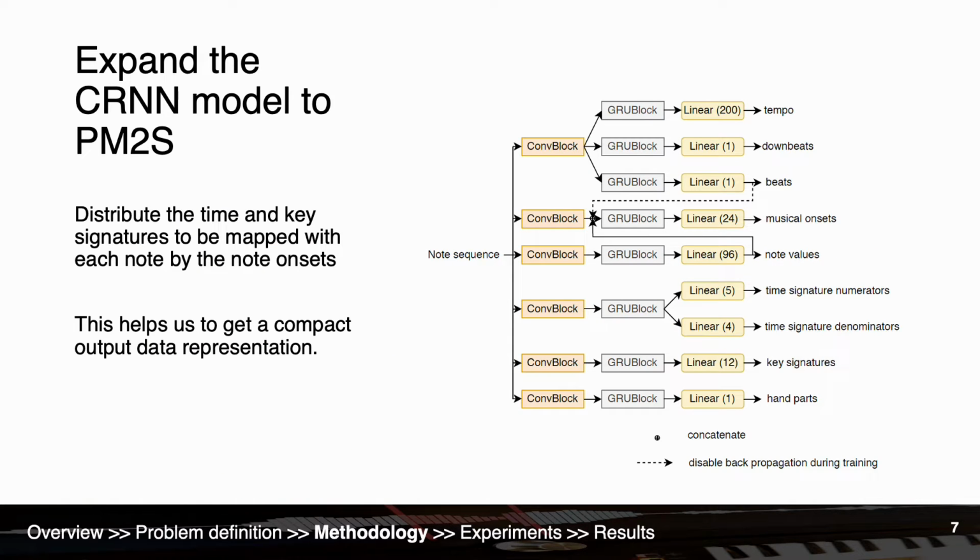We further expand the CRNN model to the prediction of score information using a compact output data representation. To do this, we distribute the time and key signatures to be mapped with each note by their onset times. We group the prediction of beats, downbeats, and tempo as the three of them are highly related, and use the information from beat and note value prediction to help the prediction of musical onsets. The holistic model architecture is in the figure, where the convolutional blocks and GRU blocks have the same model architecture as the ones in the CNN model in the previous slide.